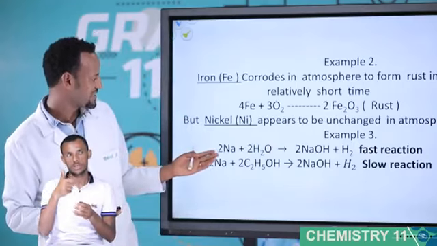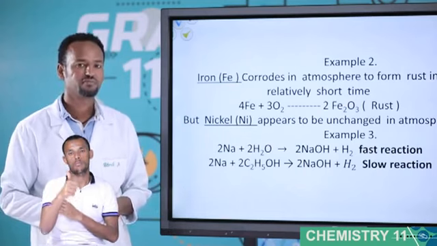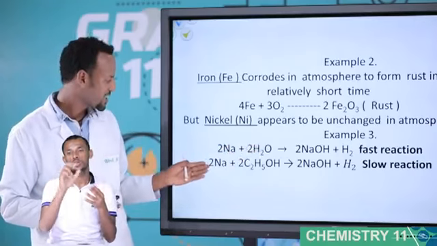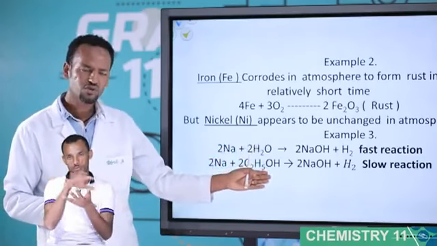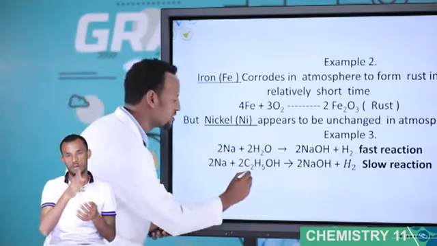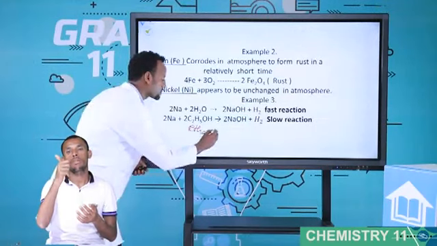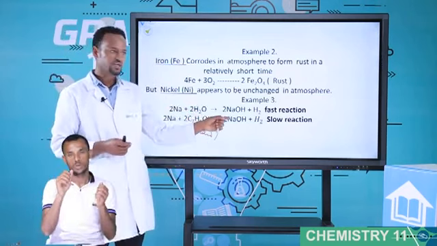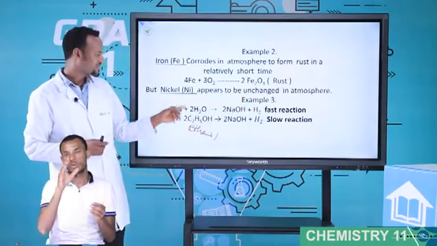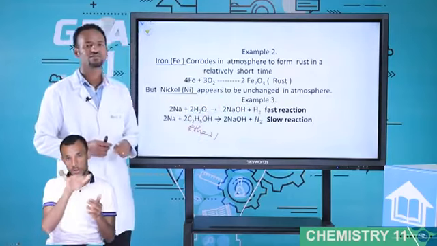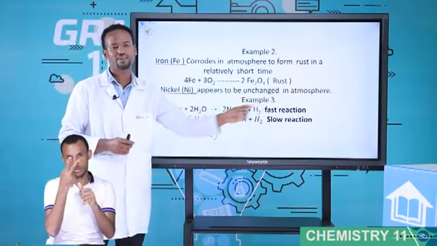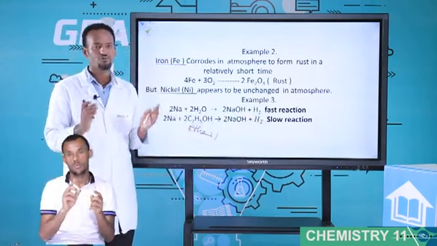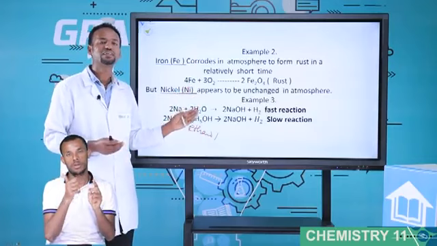The other example is sodium. You know sodium, a very reactive element. Sodium reacts with water. Sodium reacts with C2H5OH. You know C2H5OH? This is ethanol. Sodium reacts with water to give sodium hydroxide plus H2. Sodium reacts with ethanol to give sodium hydroxide plus H2. The same species, but the first one is a fast reaction and the second one is a slow reaction. What is the difference? The difference is sodium? No. The difference is water and ethanol.